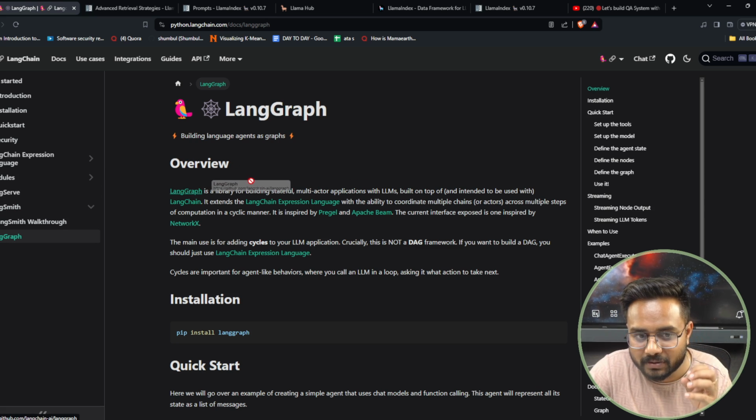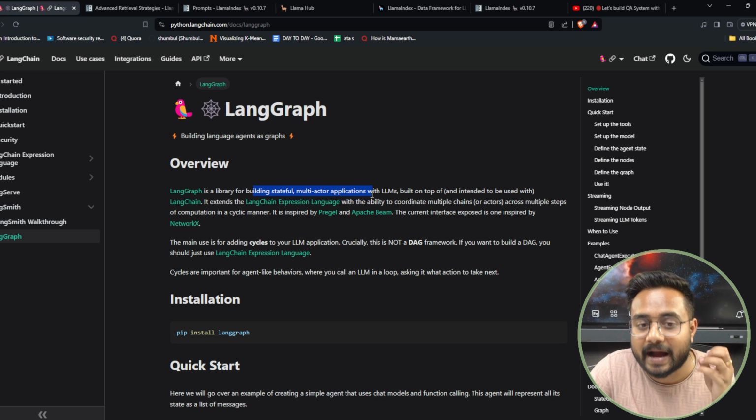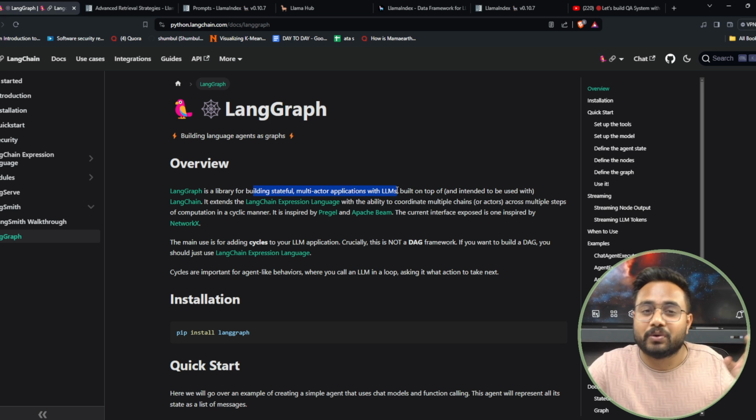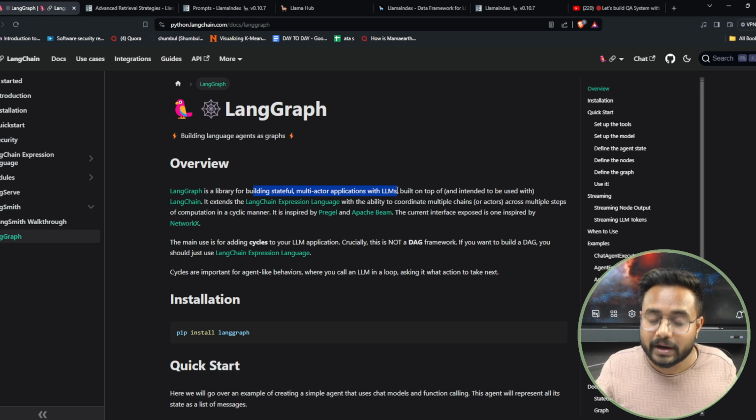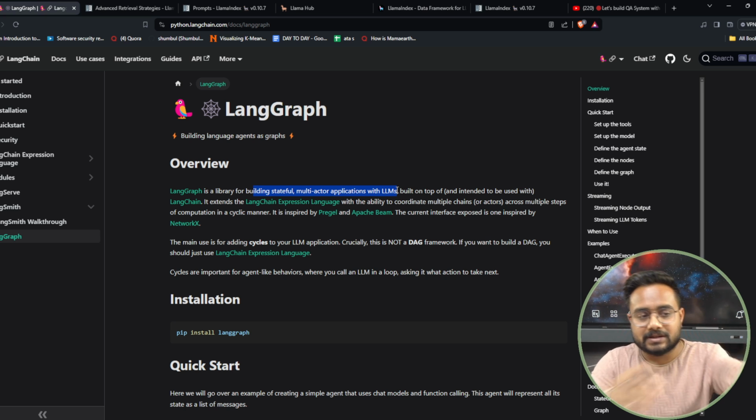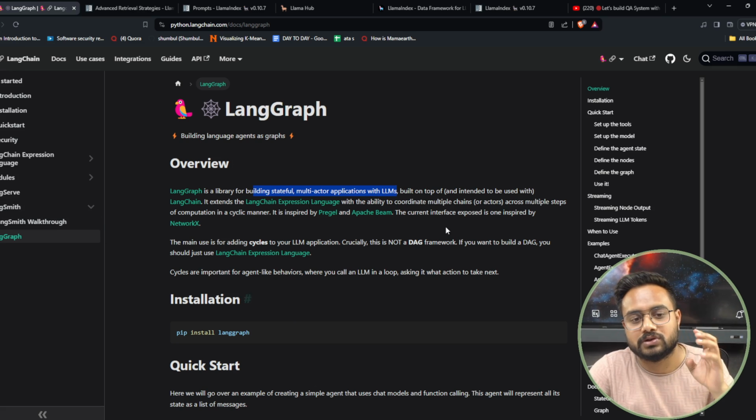LangGraph is a library for building stateful multi-actor applications with LLMs. It means you can connect multiple components all together in whatever manner you want. Graph, right? We are going to connect multiple components. I hope, guys, this is clear to all of you. Now it was just the introduction.